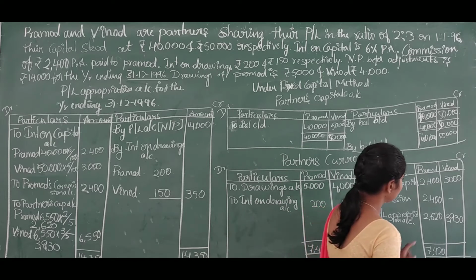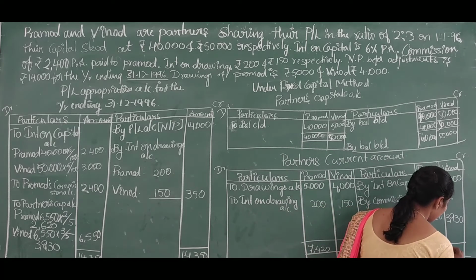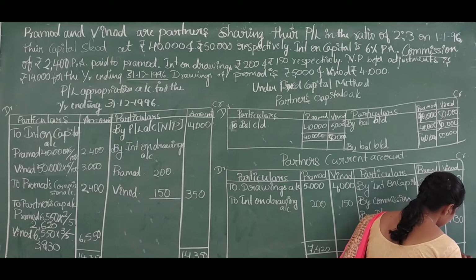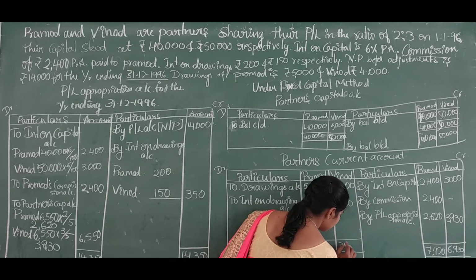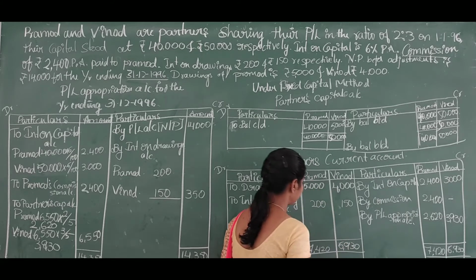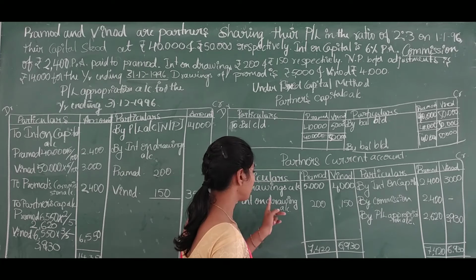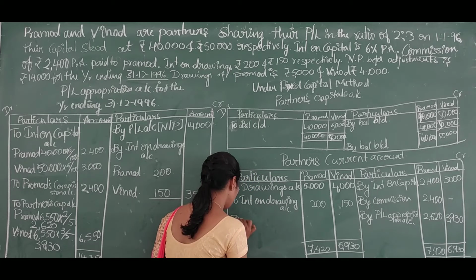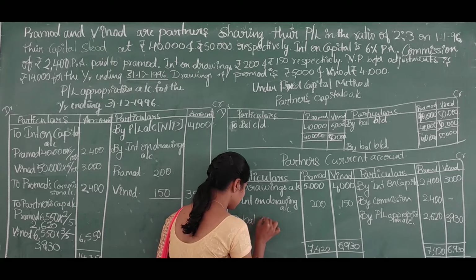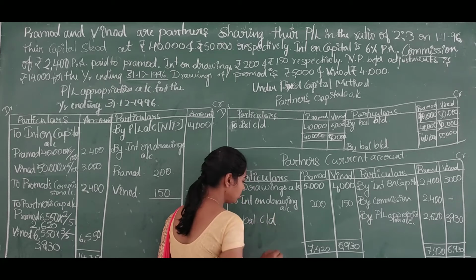And then the total of Pramod is 6,930, and here also we will write 6,930. Here we have to write the balancing figure as to balance carried down.